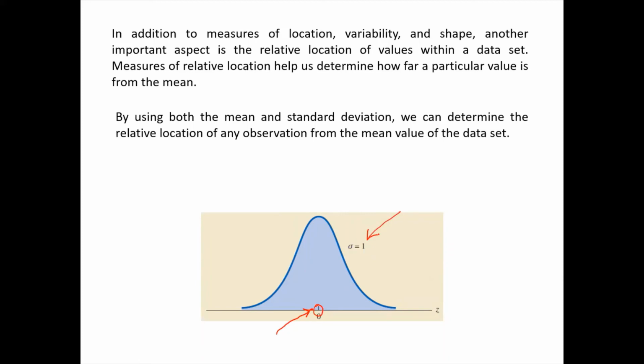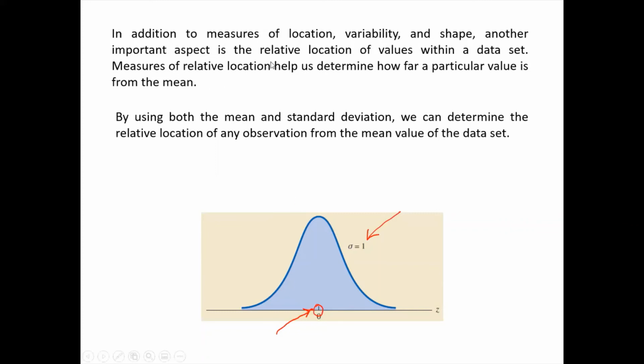Now, considering this value of mu and this value of standard deviation, we can easily calculate what percentage of the population, what percentage of data, is at which standard deviation distance. For calculating those values, there is a table called the Z table. We can use the Z table to calculate the relative distance of each data point from the mean, and then we can calculate the actual distance from that relative distance.